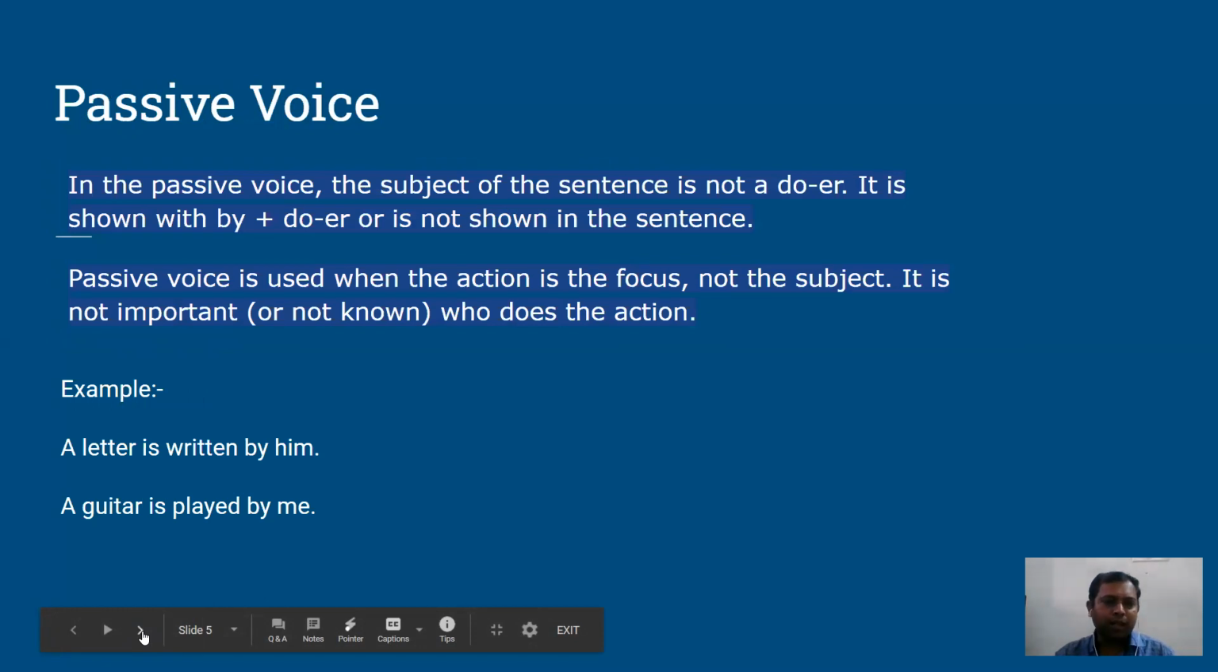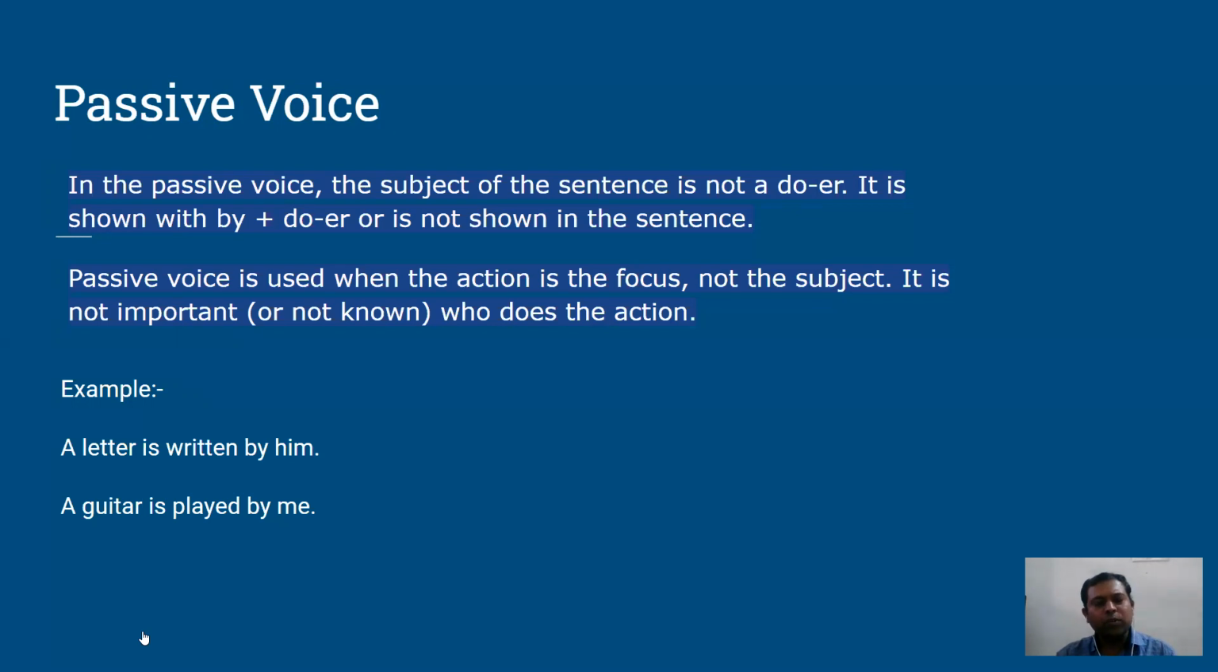There is another type, that is a passive voice. In the passive voice, the subject of the sentence is not a doer. It is shown with by plus doer or is not shown in the sentence. Passive voice is used when the action is the focus, not the subject. It is not important who does the action.